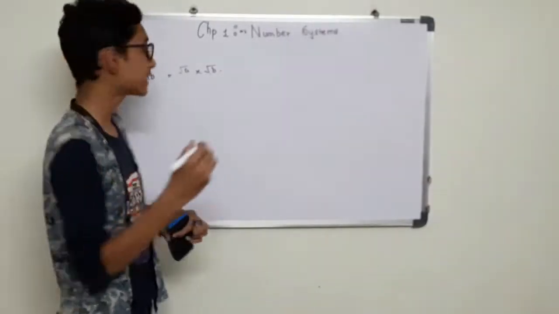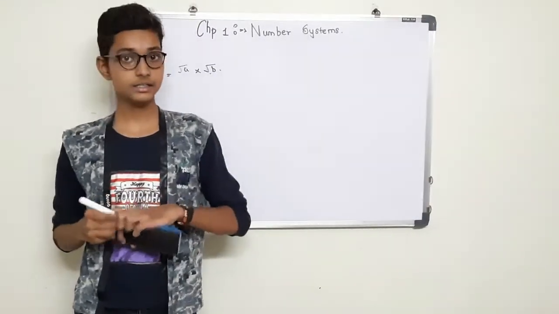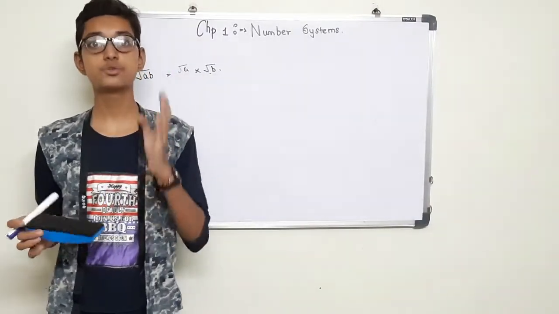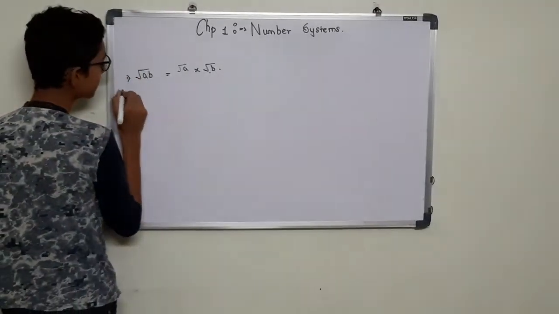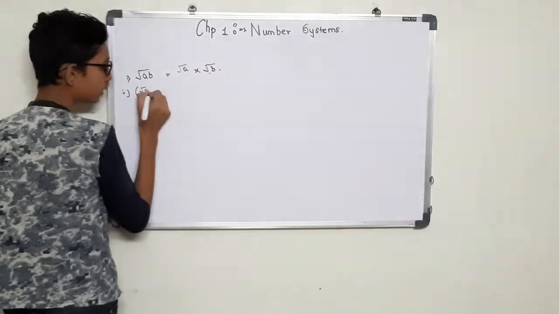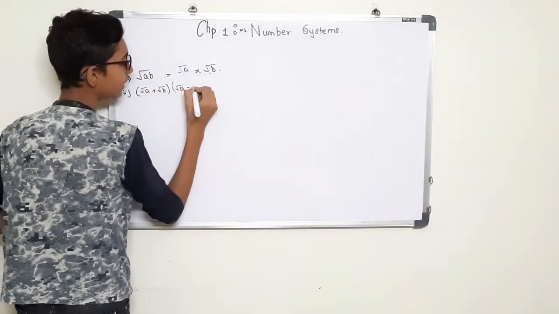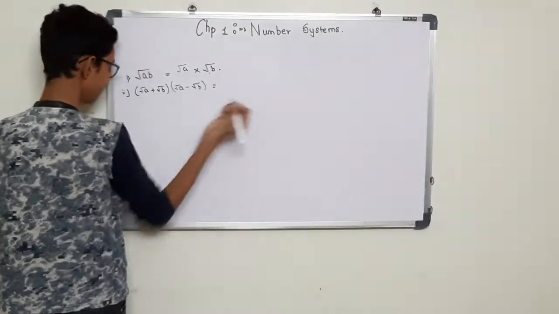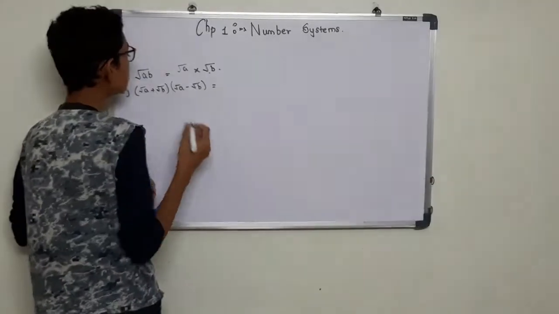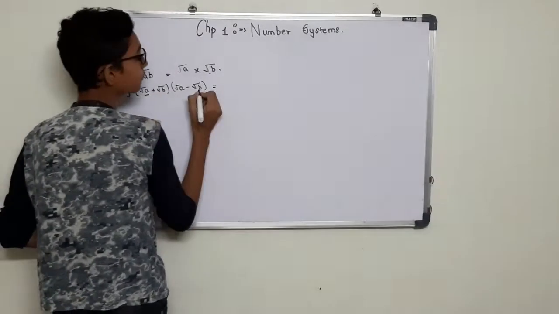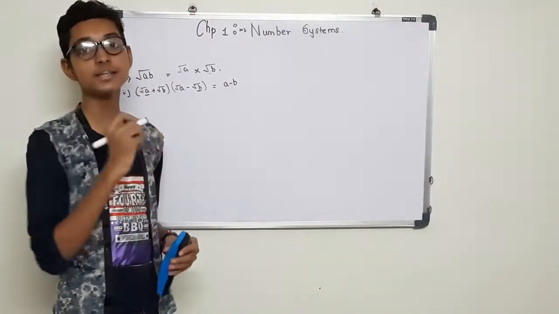Now our second identity is root a plus root b multiplied by root a minus root b. How will you simplify this? We just subtract b from a, a minus b. This is the simplification of this identity.